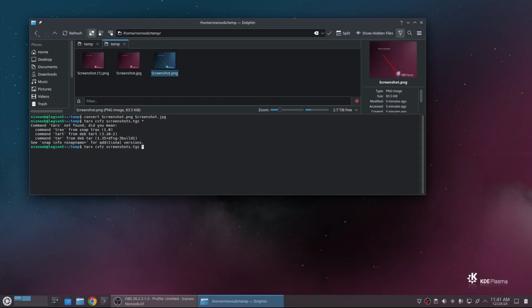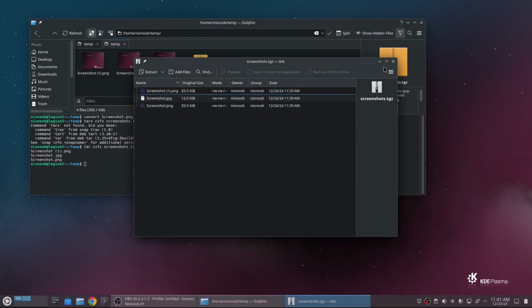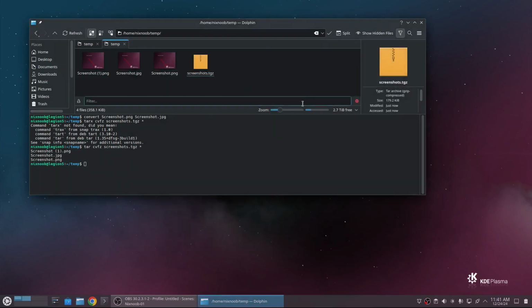Oh no, I did a tar X there. All right, so I just added those to an archive from the command line. So the advantage there is I could do that on another server without having to have a GUI desktop.